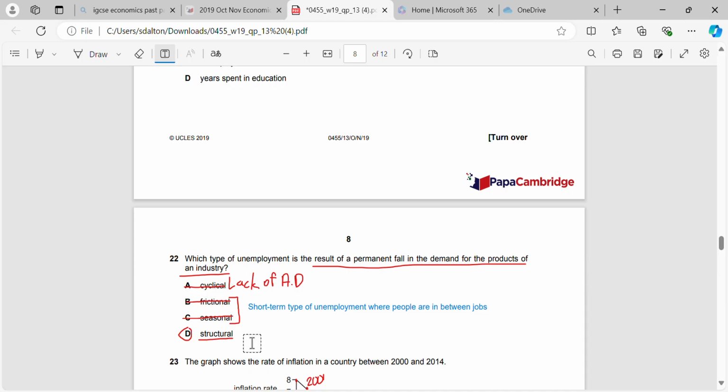Remember, regional unemployment is a type of structural unemployment, and so is technological unemployment, where technology improves and advances beyond the capabilities of what labour can do. So we replace the labour. Regional is this one, where we have a permanent fall in the demand for a product of an industry. We may have a particular industry, let's say it's coal mining, focused in a particular region, so it will heavily affect the unemployment in that area.